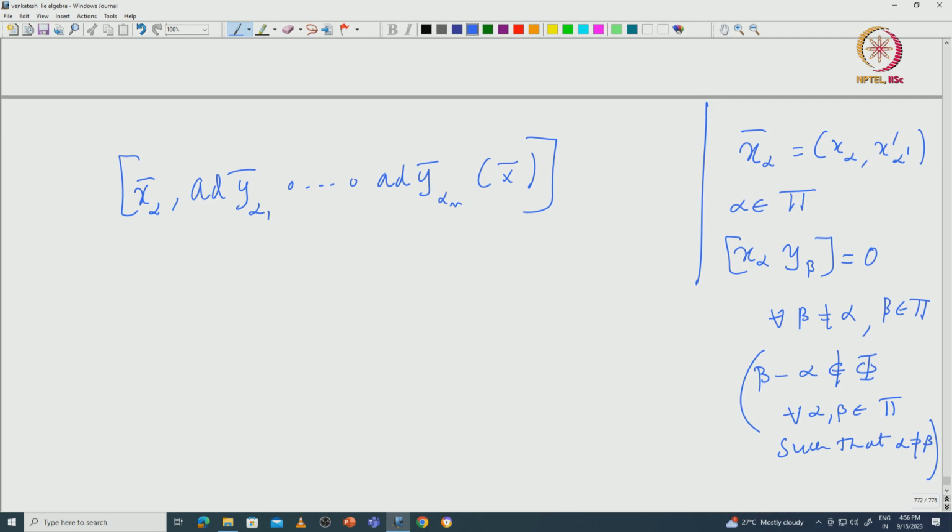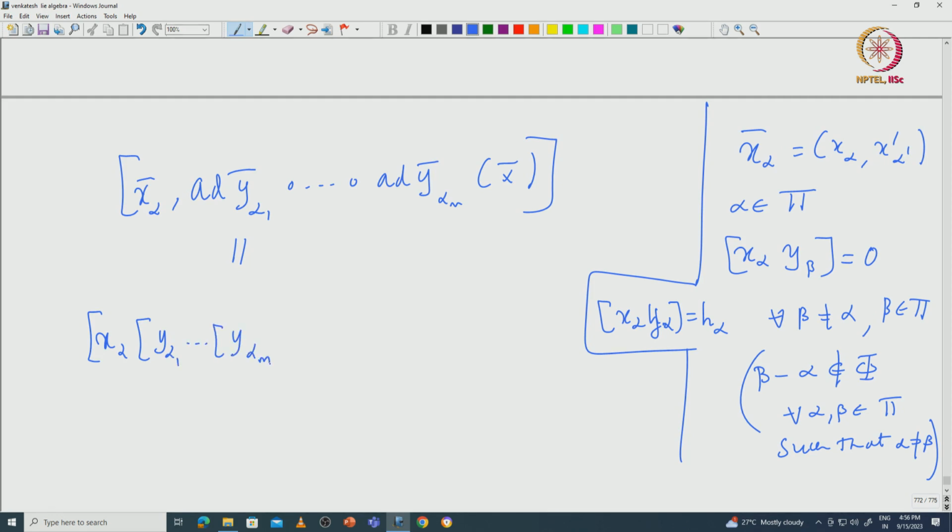Okay. So, that means x alpha commutes with y beta for all beta not equal to alpha. So, it does not commute with only y alpha, but we know what happens when you apply x alpha on y alpha. Then bracket x alpha y alpha is exactly h alpha. So, these informations we know. So, let us use this information here, then you can see that this can be written as x alpha bracket y alpha 1 etcetera bracket y alpha m x comma.